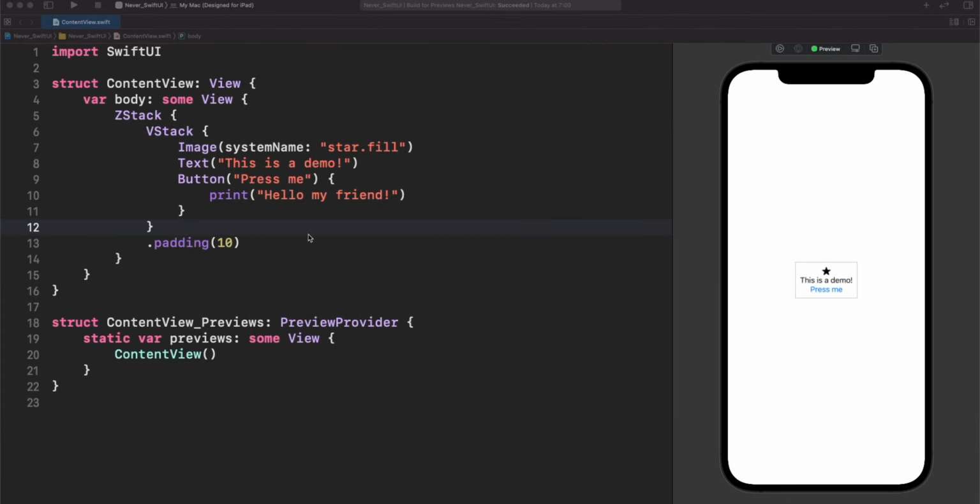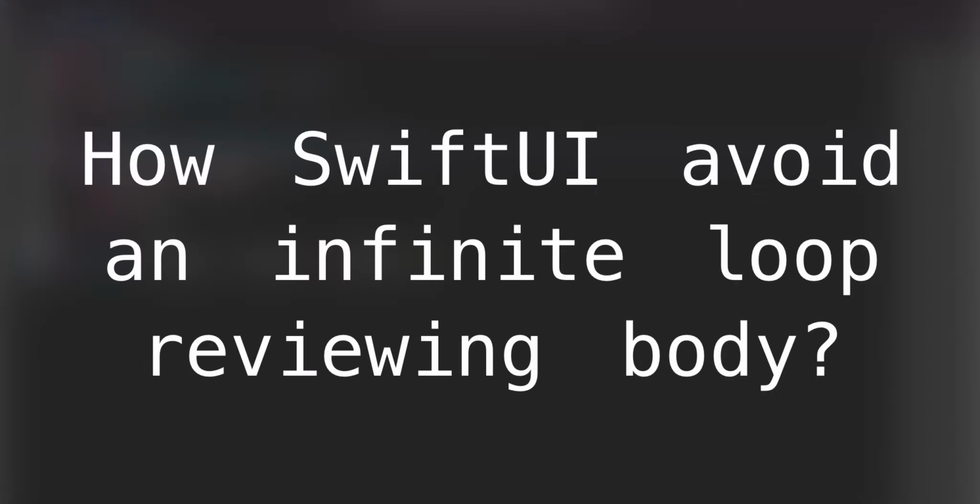Finally, I would like to explore never in SwiftUI. You will get the idea in a moment. Let's see this example. It's a really basic example. We have a VStack, then an HStack, and then an image, a text, and a button. Again, nothing serious. However, I don't know if you already wondered one thing. How does SwiftUI avoid an infinite loop reviewing all body properties in a subview?